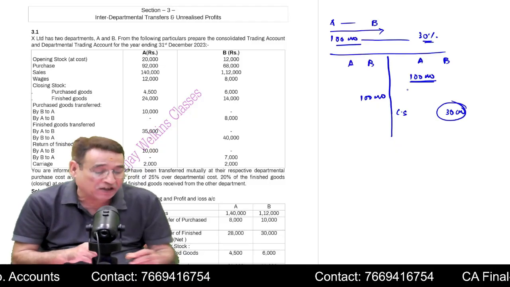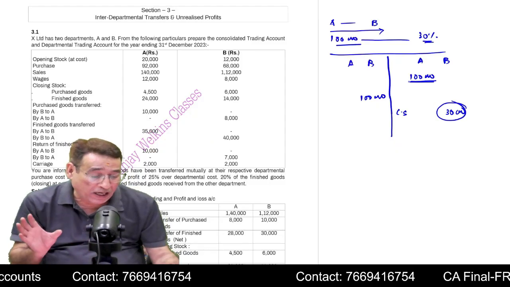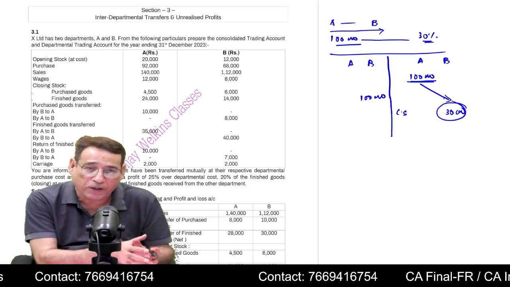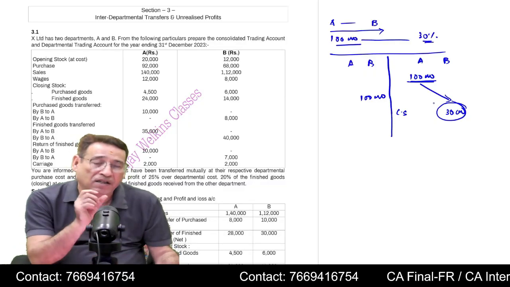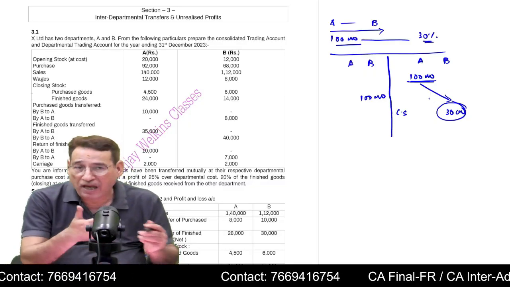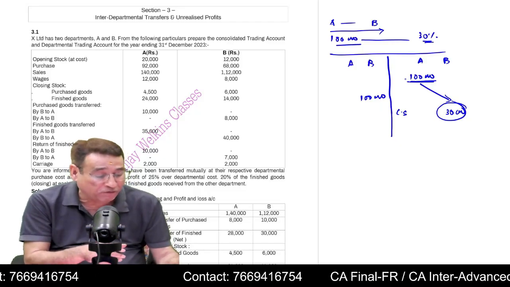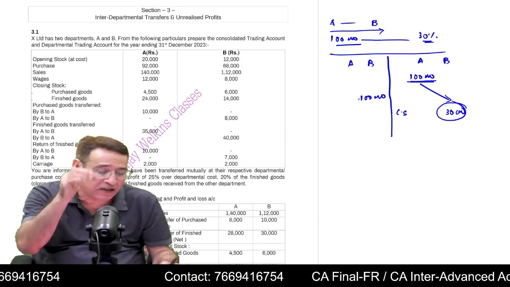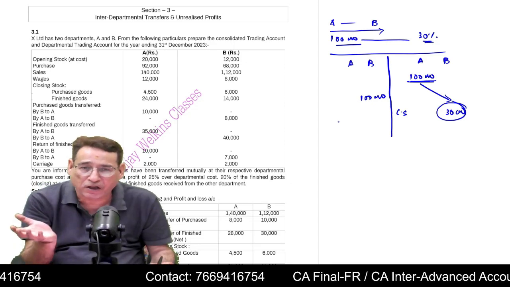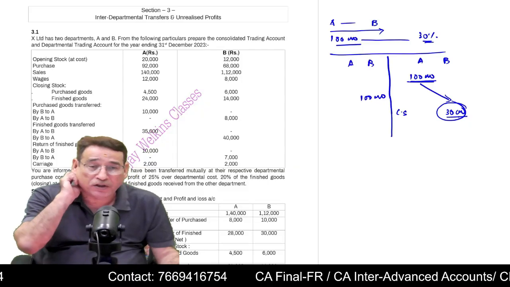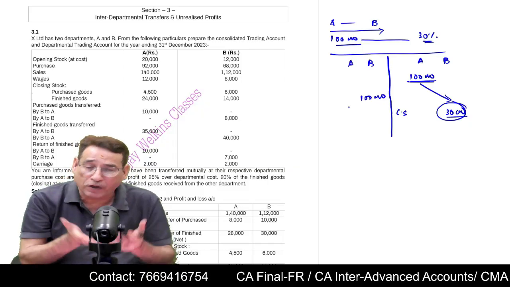Now this will create problem. Because you had transferred the goods and out of those goods, some goods are still with B. Now it will become a case of unrealized profit, because when you had transferred the goods, whatever profit is there, you must have included it in your profit. So again, this item is appearing on the credit side. Otherwise the profit will get inflated.